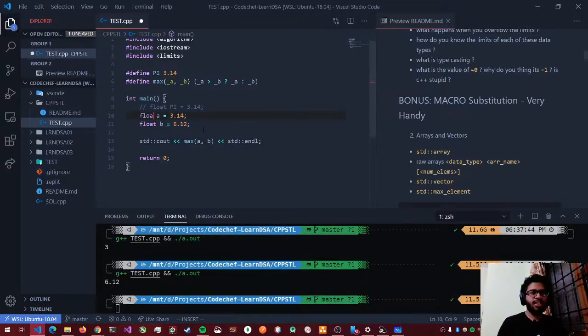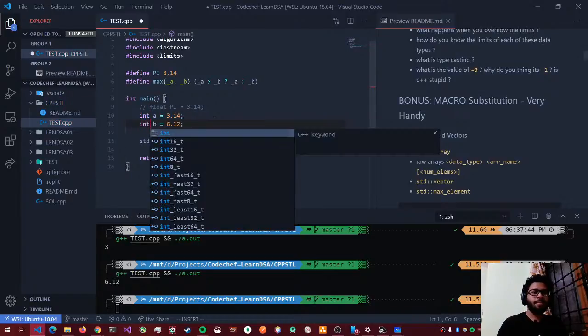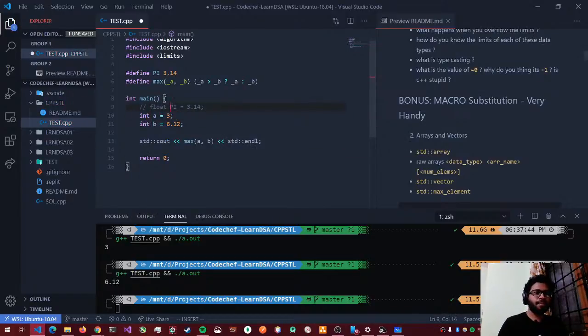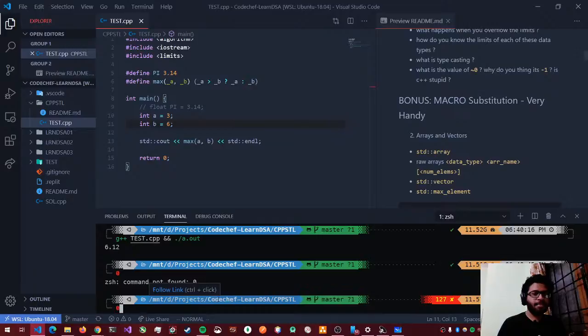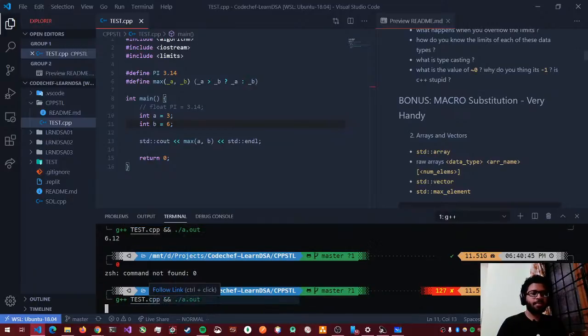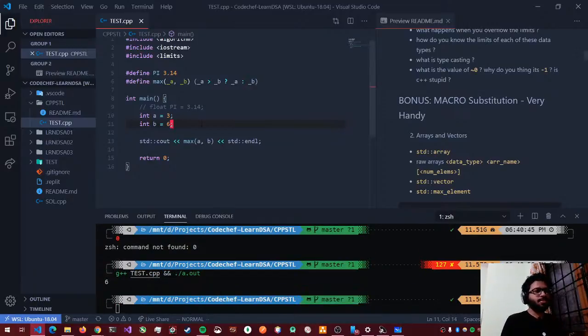Now I would like to change it to an integer, and if I do it again, it still works, right?